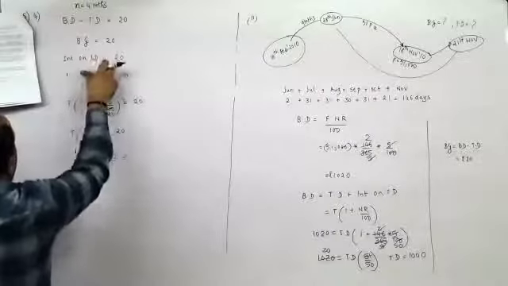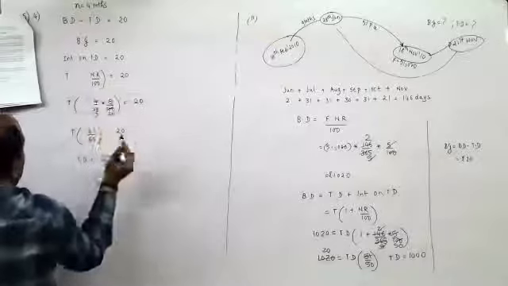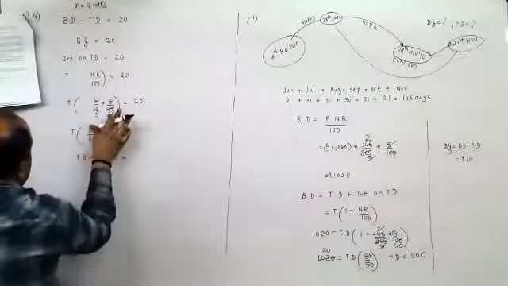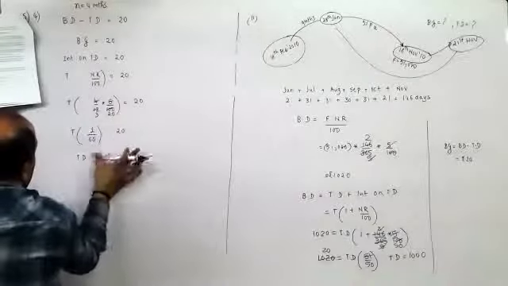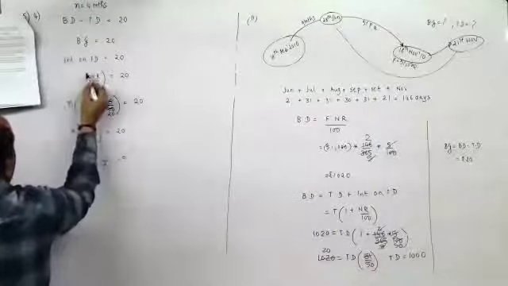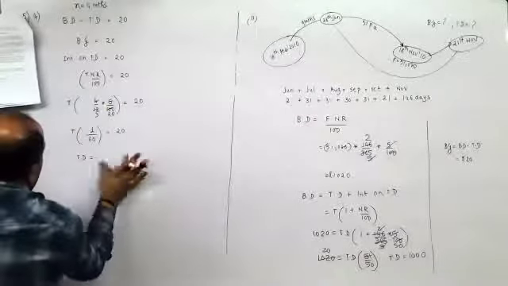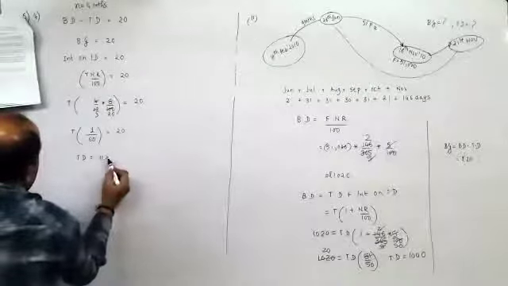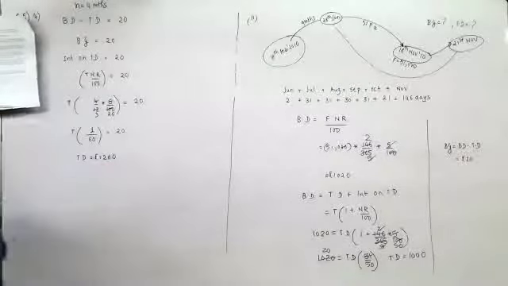Oh, sorry, it is TNR upon 100, not T into 1 plus NR upon 100. So true discount is 1200 rupees.